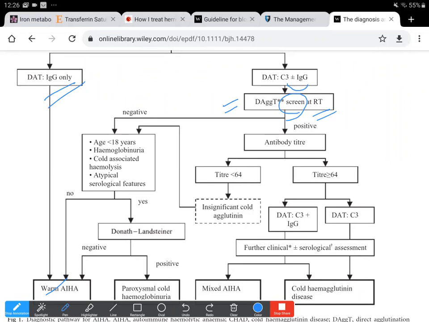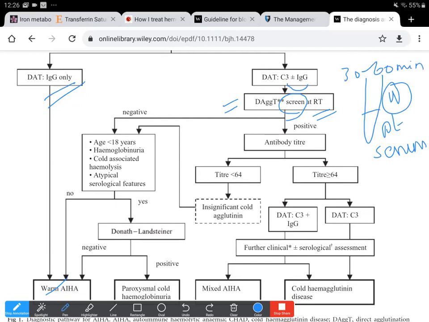So at room temperature, the patient's serum is tested with a normal RBC suspension, kept for 30 to 60 minutes, and we test for agglutination.